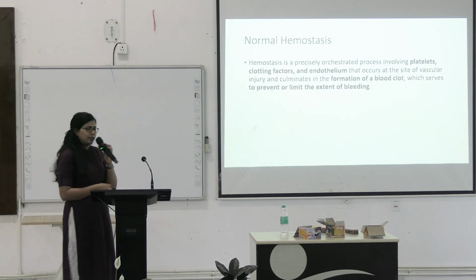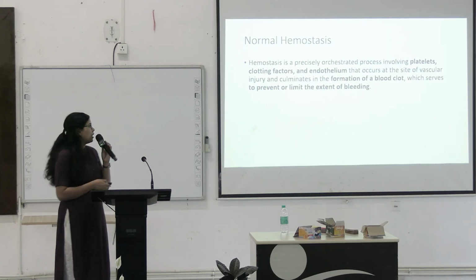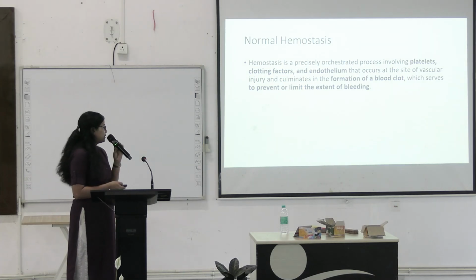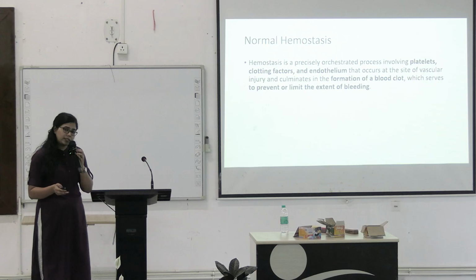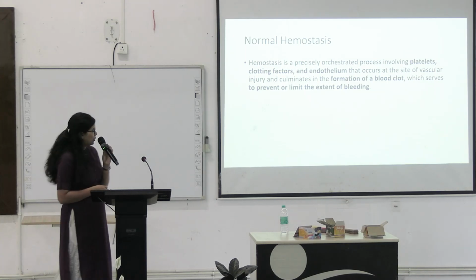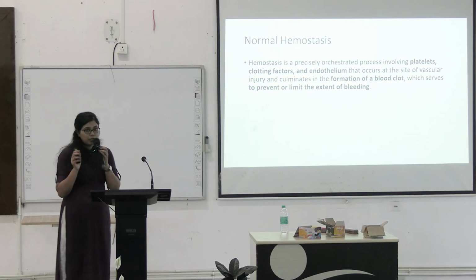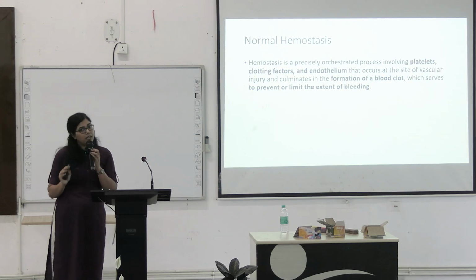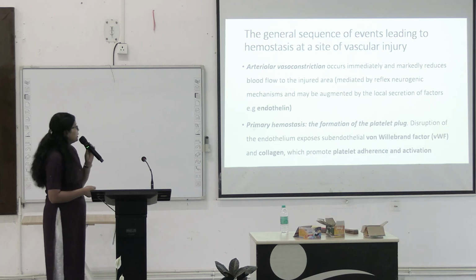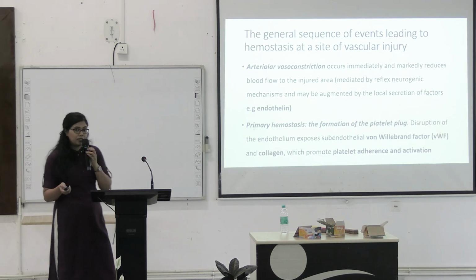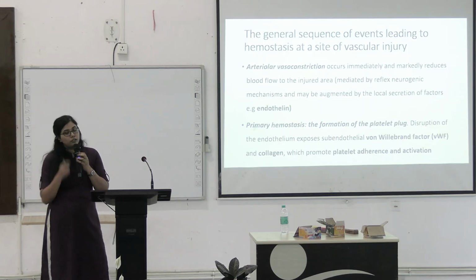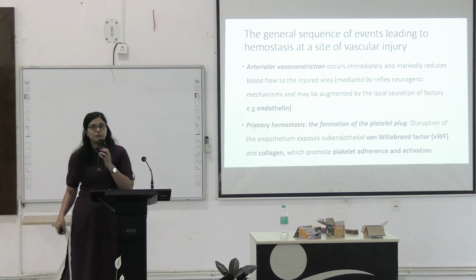These blood clots are formed because an increased amount of hemostasis is happening inside the body. Normally it's an orchestrated process. You all know it is mediated by the platelets, clotting factors and the endothelium, and it occurs at the site of vascular injury and culminates in the formation of a blood clot. So this will basically limit or prevent the extent of bleeding. This is the normal scenario. What happens in abnormal conditions, we will discuss, but before that we will discuss the normal steps of hemostasis. You all know there are certain steps of normal hemostasis.